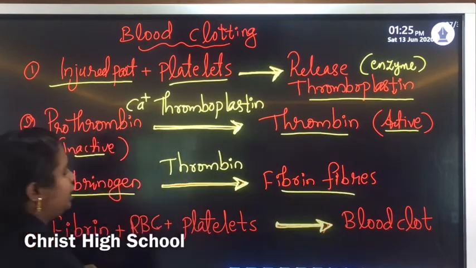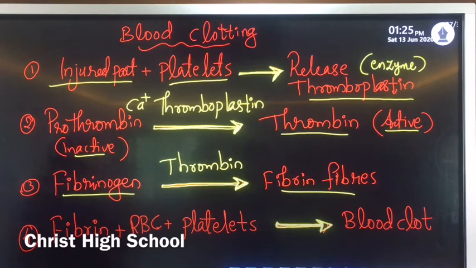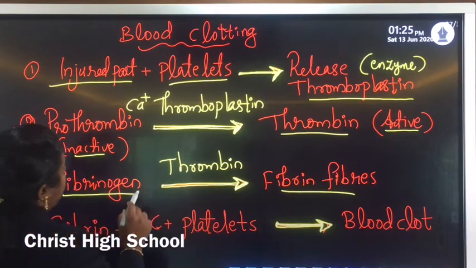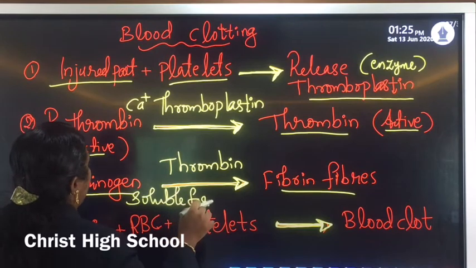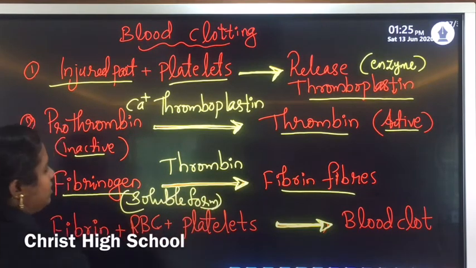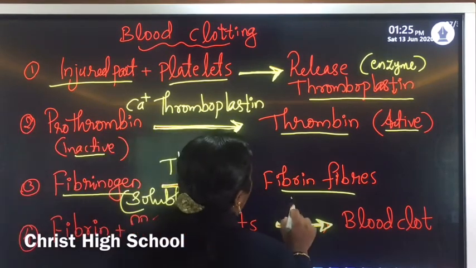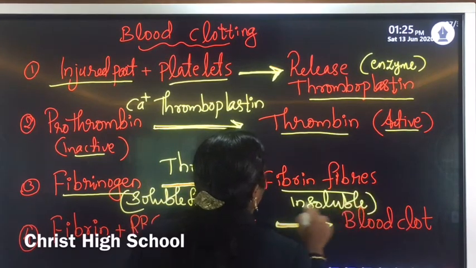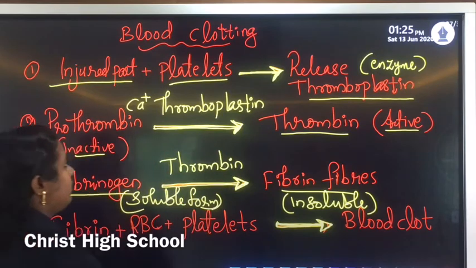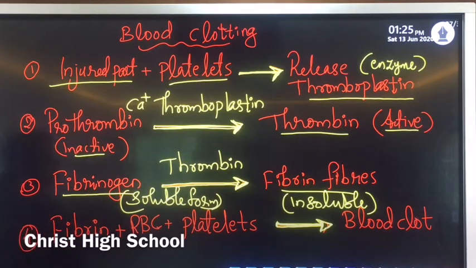Fibrinogen into fibrin fibers. Fibrinogen is the soluble form, and it converts into the insoluble form. Fibrin fibers are the insoluble form.